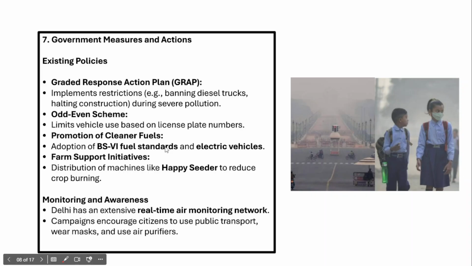Vehicular emissions can also be substantially reduced by this. And in fact, farm support initiatives should also be provided, because stubble burning is one of the major reasons for a severe level of air pollution in Delhi. So, government should distribute machines like Happy Seeder to reduce crop burning. And even monitoring and awareness is very important.